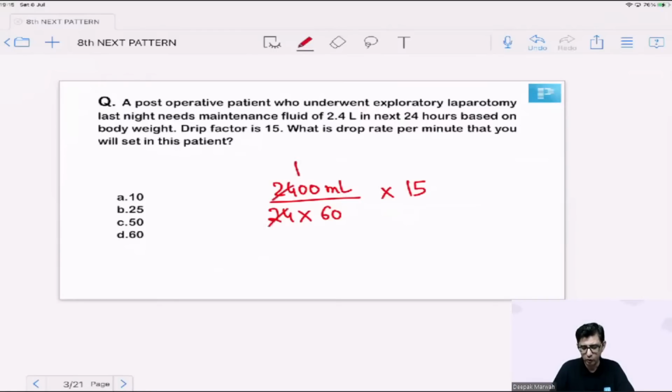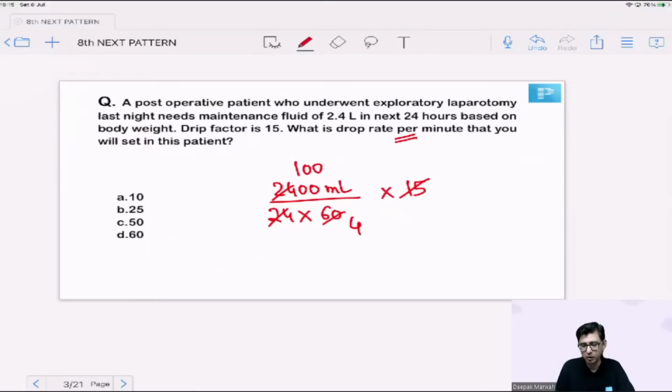As I said, most of the time in the exam, it's going to be a one-step multiplication or a one-step division, and you can work out the answer in this case: the number of drops that would be required per minute, because every time you give IV fluids, you have to set a drip rate. Ideally, whenever you're giving any infusion, you are supposed to mention a drip rate or a drop rate per minute, and based on the drip factor.